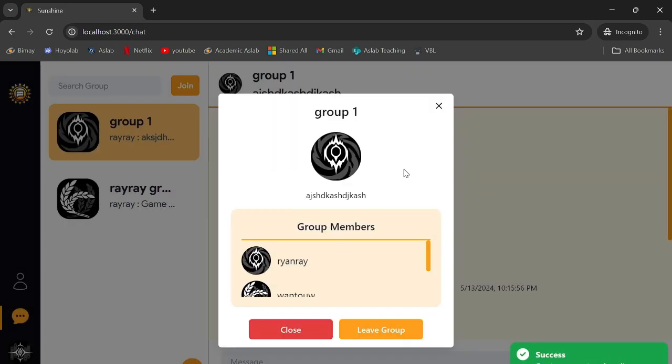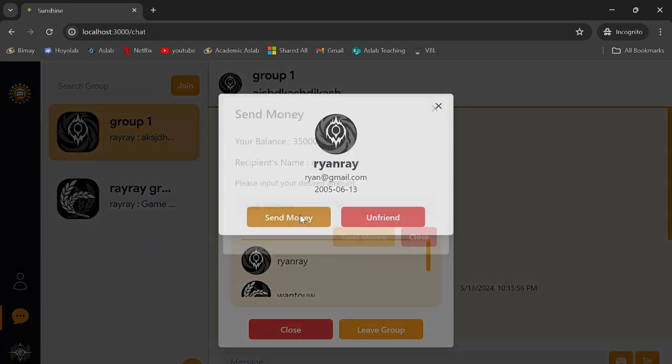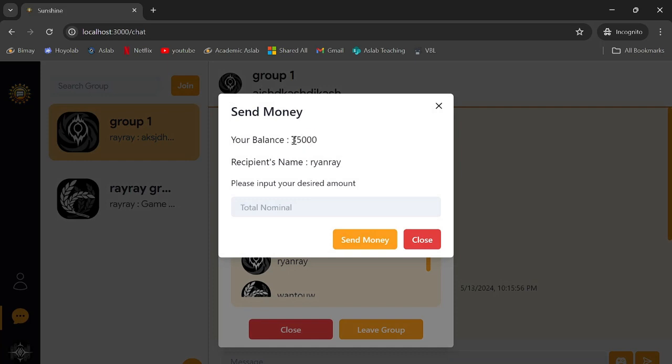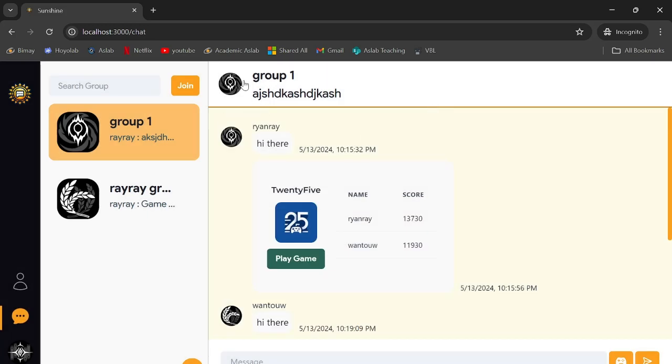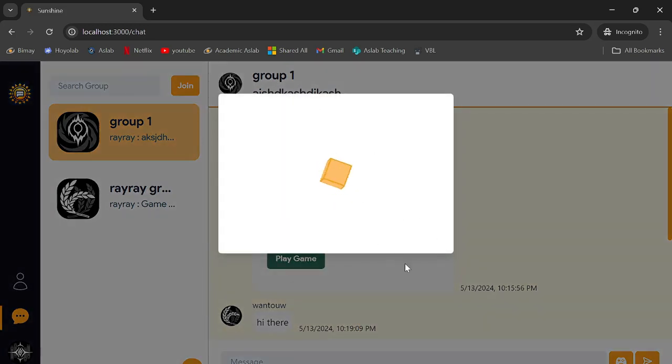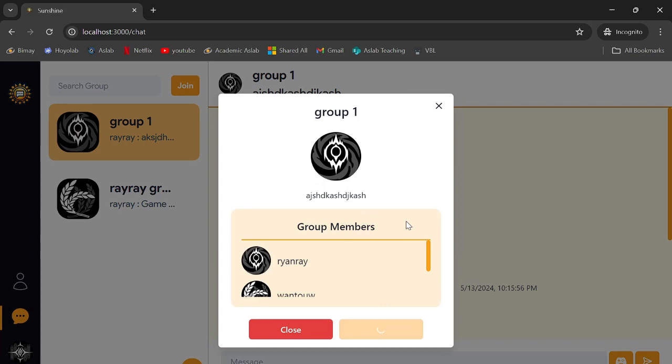Well, it is still from the dummy data, so our money will not actually be reduced from our cryptocurrency wallet. And if we try to send it, we will see that our balance has now been updated, minus 15,000. Okay, just like that. And you can also leave the group by pressing on this button right here. And if you leave the group, then the group will not be included in your group list anymore.